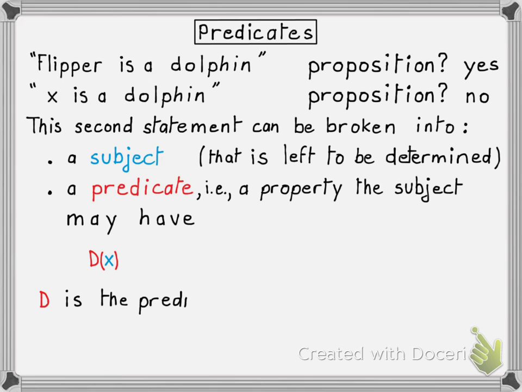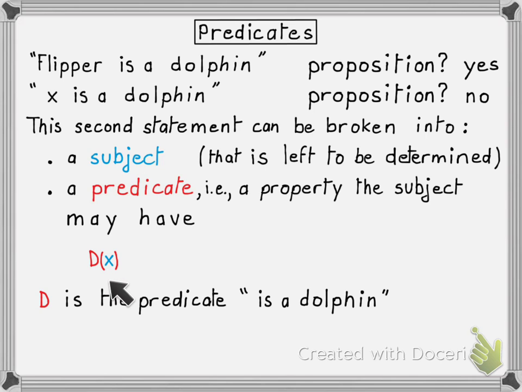So again, D is simply the predicate is a dolphin. You can call it whatever you want. You can use another letter than D. You can use a whole word. You could have used the word dolphin instead of D. Doesn't really matter. Just give it a name. The important fact is that D is the predicate.